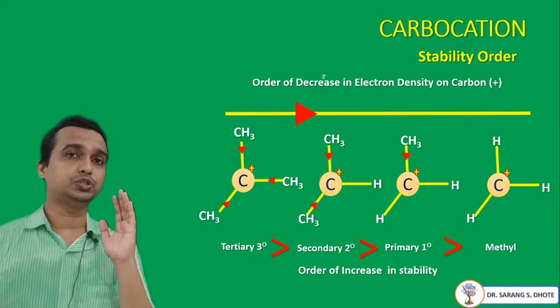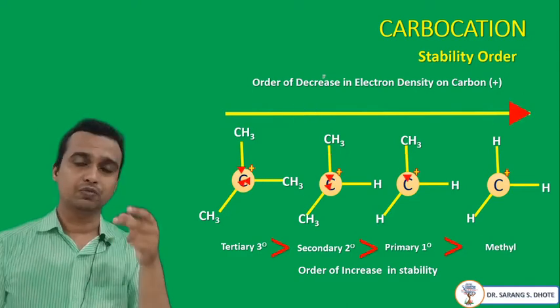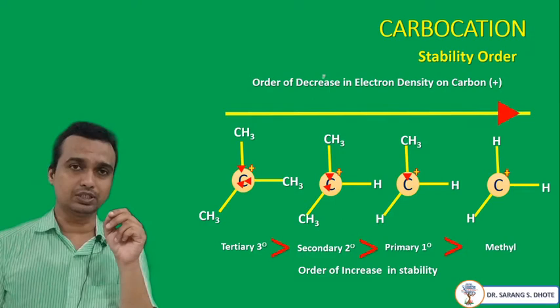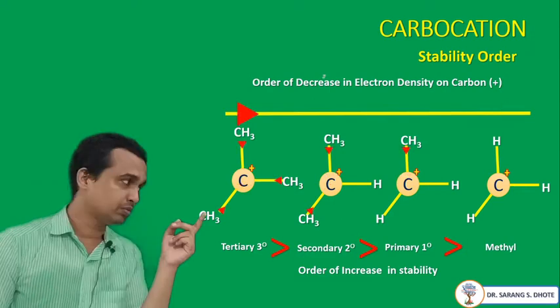In this example, we see that in the case of a tertiary carbocation, there are three routes where the electron can be donated to the carbon which carries a positive charge. In the case of a secondary, there are only two routes, because there are only two electron donating groups donating electrons to the positively charged carbon. In the case of a primary, from only one side, but in the case of a methyl, there is no electron donating group. So here, first we discuss the plus I effect.